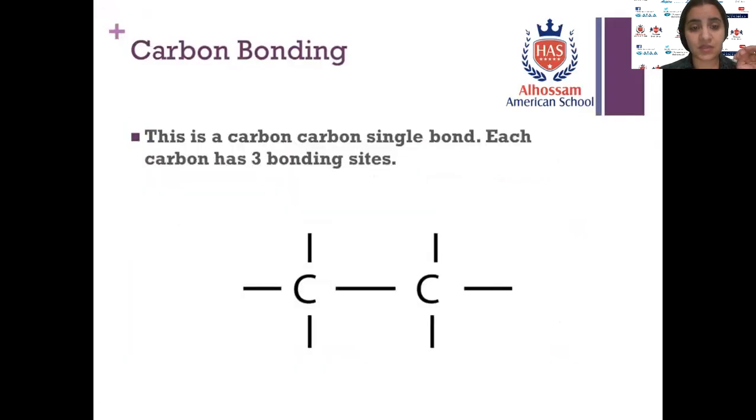Let's see some examples. For example, here we have 2 carbons. Cover any one and count the bonds with the other one: 1, 2, 3, 4. Now cover the other one and point the second one: 1, 2, 3, 4. Any carbon must be surrounded by 4 covalent bonds.